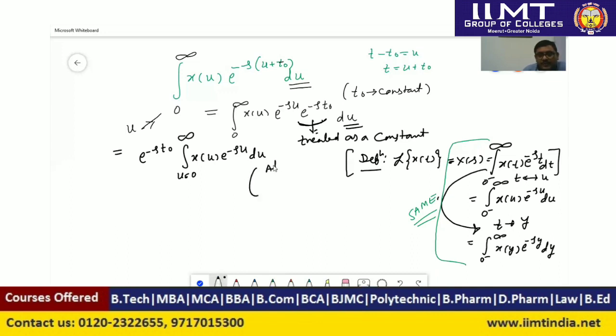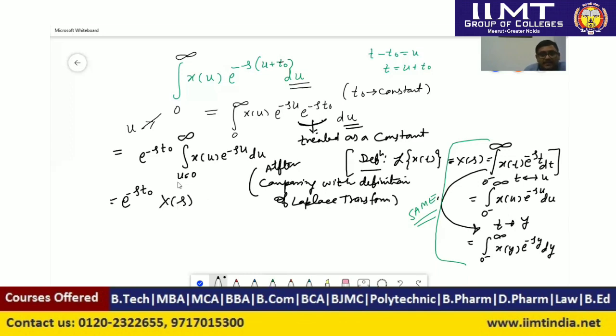So comparing this expression with the definition of the Laplace transform, we can write e to the power minus st naught times X of s. This is simply the Laplace transform of the signal x of u. So it has been proved now.